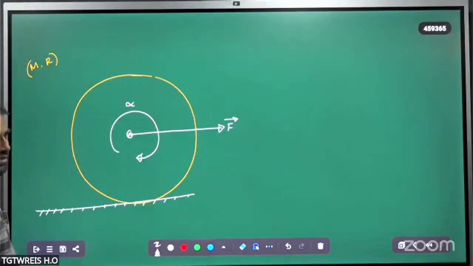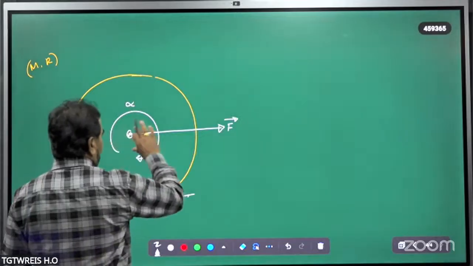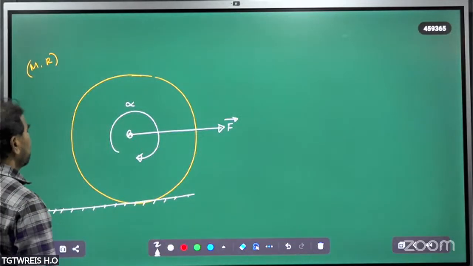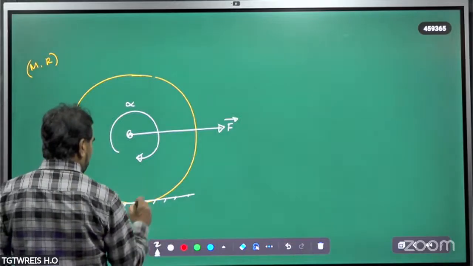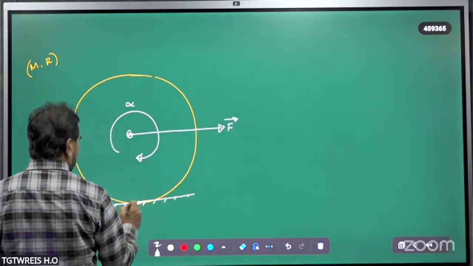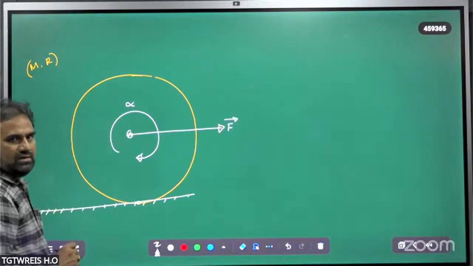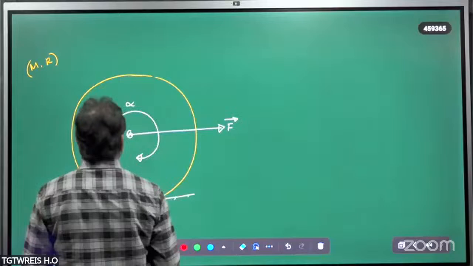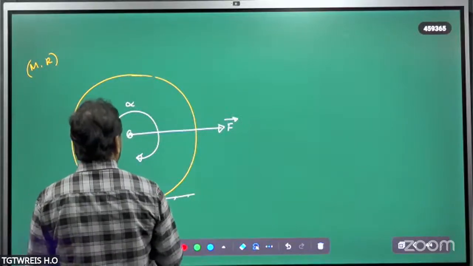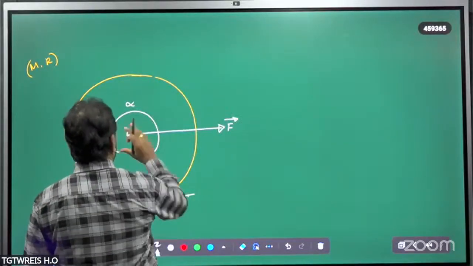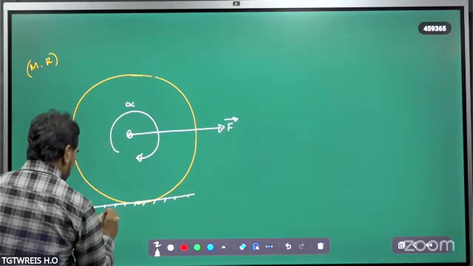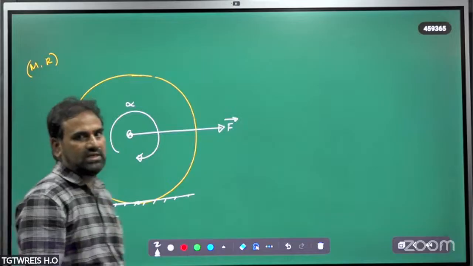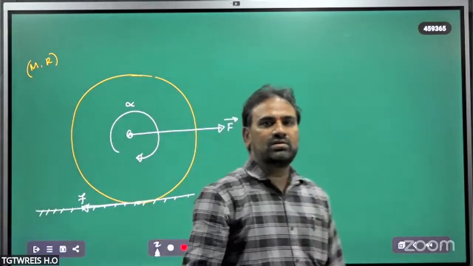When it is rolling with an angular acceleration alpha, the frictional force would be acting in this direction here, and the center of mass is moving like this with ACM. The center of mass is also moving like this, but the frictional force is acting like this. Is it clear or not?